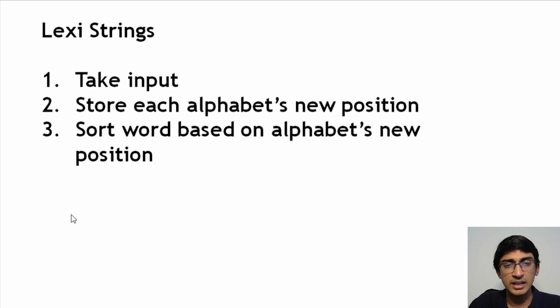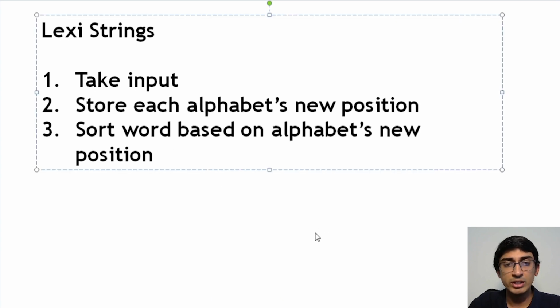So the standard approach is that we'll store each alphabet's new position, and then we'll sort the word based on the alphabet's new position. This is easier said than done. How would we store each alphabet's new position? Well, we could take an array and say that in array of 0, we will store A's new position, in array of 1, B's new position, in array of 2, C's new position, and so on. You could do that, and feel free to go ahead and try.